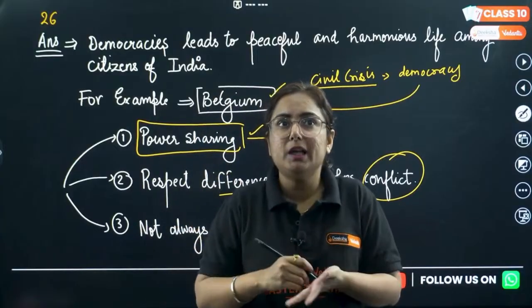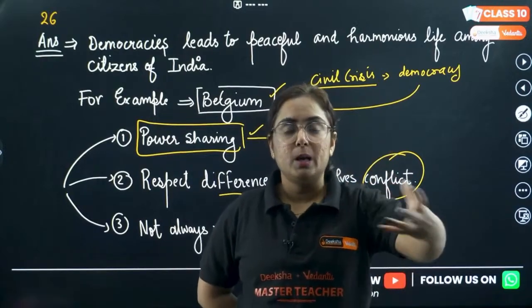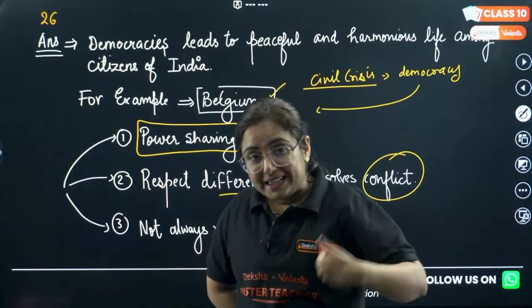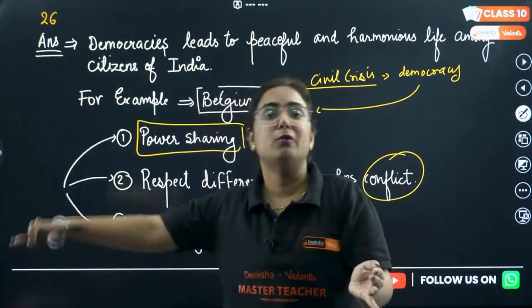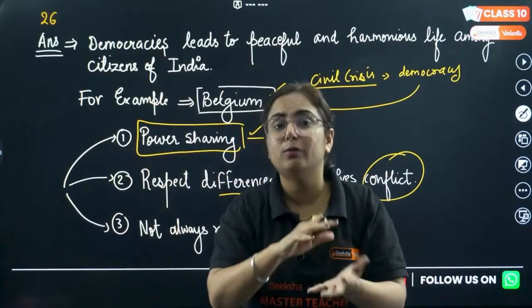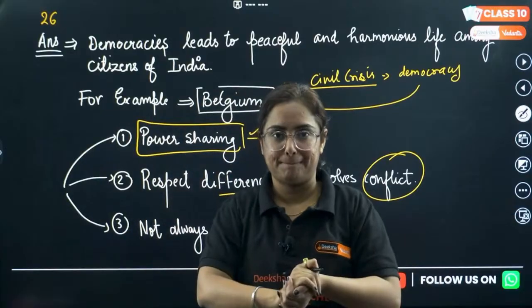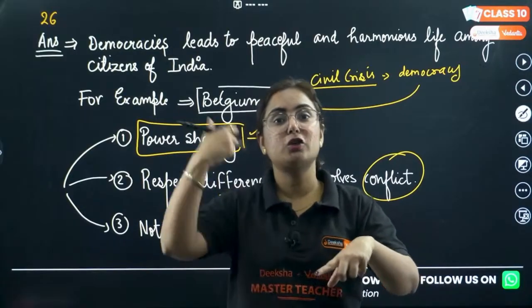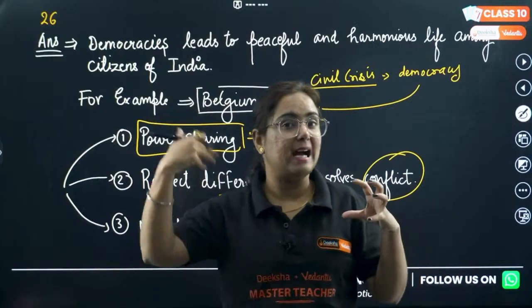But now you might be thinking, ma'am, if there is a majority of a certain community in a country, whenever they vote, the government will be formed by the majority. The meaning here is that the government formed by the majority should not always be the government of the majority. It should not always and only work for the majority, but also keep the minority with them. Formed by the majority, but should not be the government of the majority. Getting the difference? By and of.